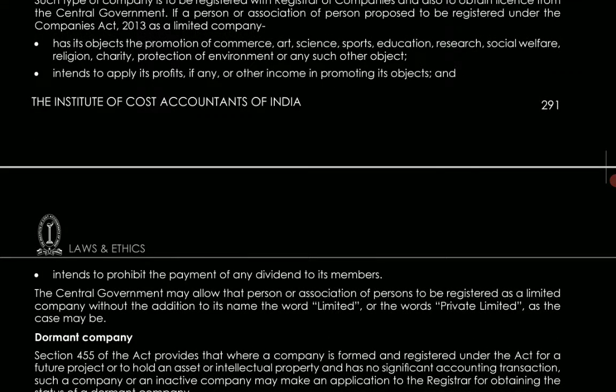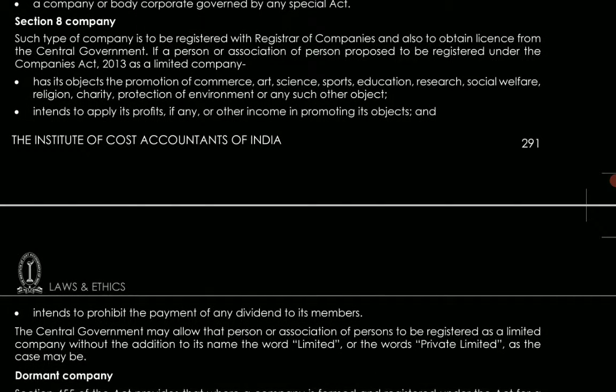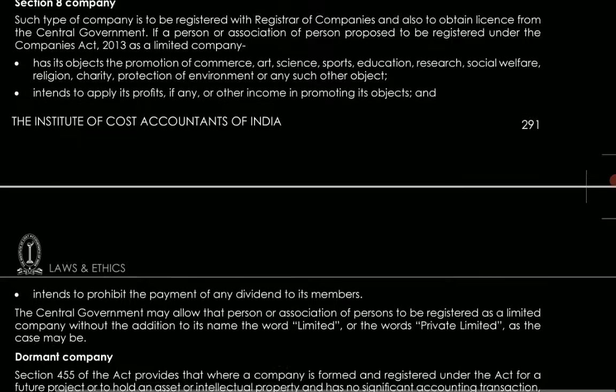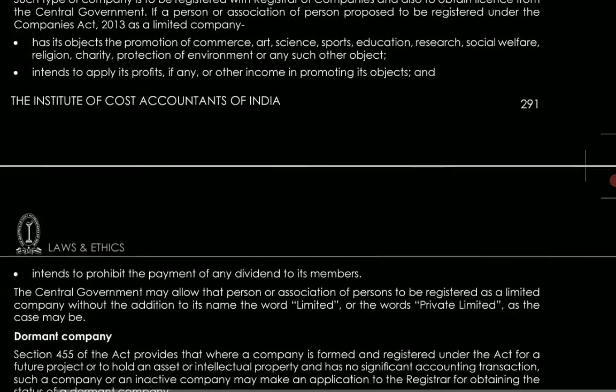So there are 3 points in the section 8 company. First, their objective is the promotion of commerce, arts, science, sports, education, research, social welfare, charity, etc., and it intends to apply its profits in order to promote its objectives, and it intends to prohibit the payment of any dividend to its members. ठीक है, तो ये हो गई आपकी सेक्शन 8 कंपनी.